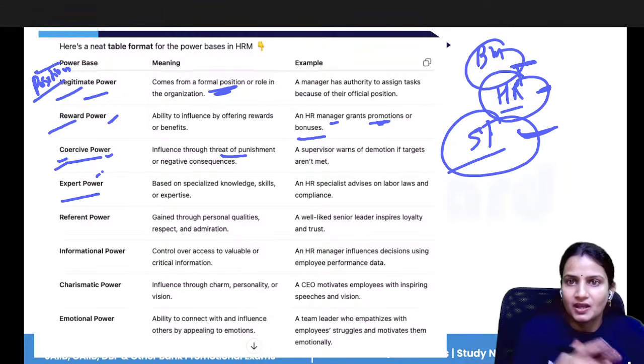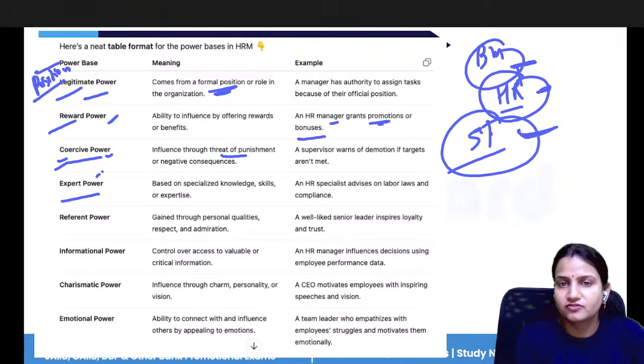Expert power means you are taking suggestions from your seniors, from your supervisors. Why? Because you know that they have more knowledge than you. They have more experience. They are more experienced persons. They have specialized knowledge.